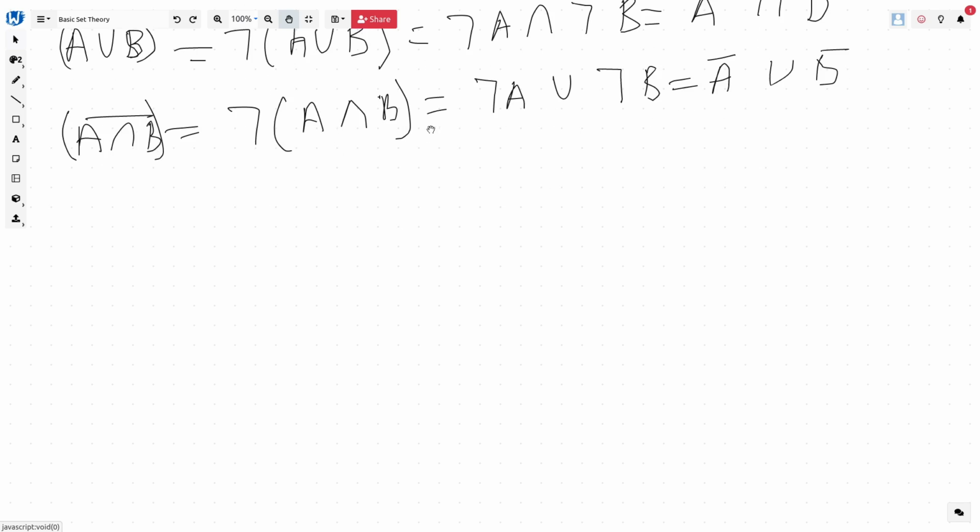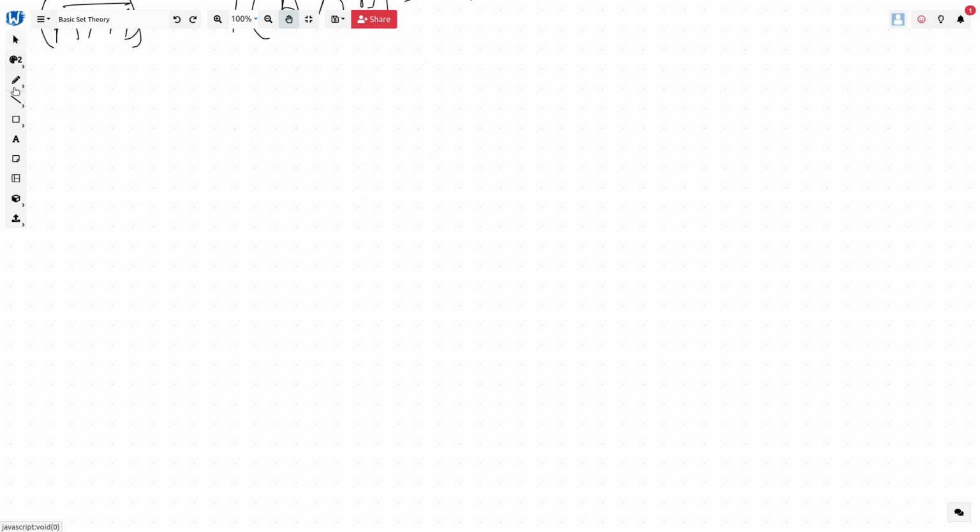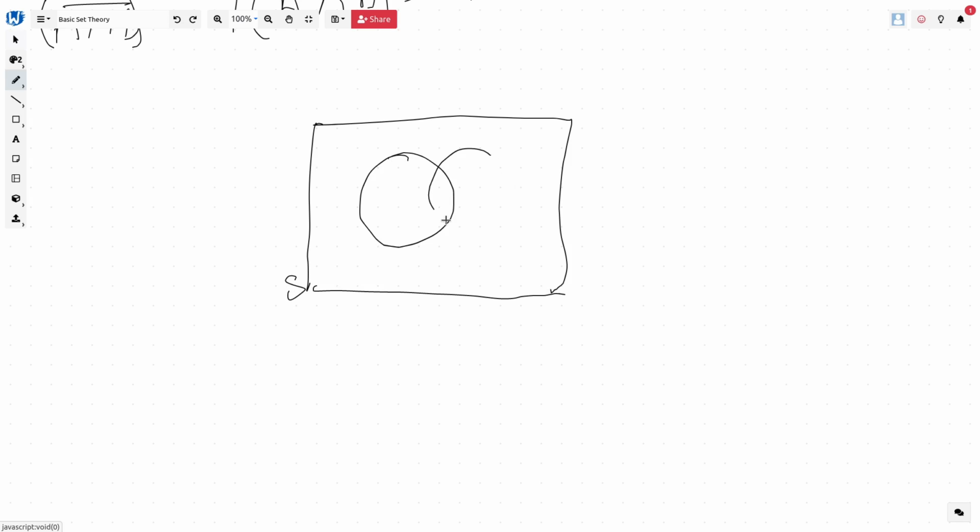For that to happen, we need to have a sample set. So let's draw a sample set here, and there are two sets belonging to this sample set. Let's say we have a set A and this is a set B. This is the sample set. I'll give you an example of that later on.